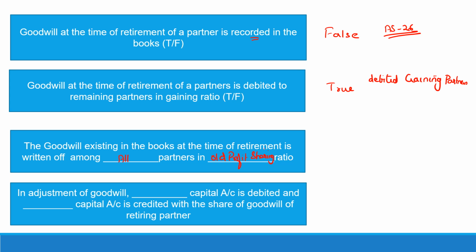Finally, the fourth question. In adjustment of goodwill, dash capital account is debited and dash capital account is credited with the share of goodwill of retiring partner. So whose capital account do we debit? The gaining partner's capital account is debited. And whose capital account is credited? The retiring partner when his share of goodwill is being given to him. We credit his share.